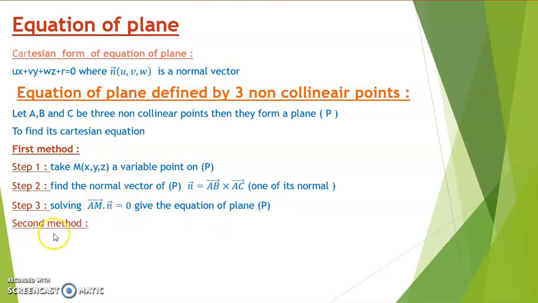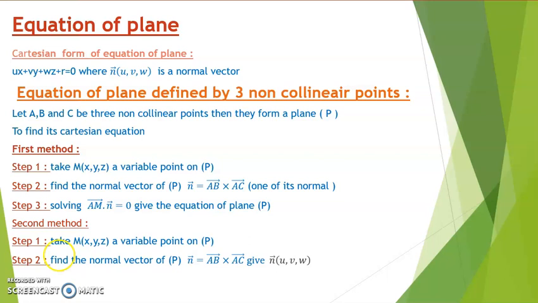We have another method. Also, we need to take a variable point M(x, y, z) on the plane P. Step 2, we need to also find a normal of this plane. In this example, we see that the normal is equal to AB cross AC.